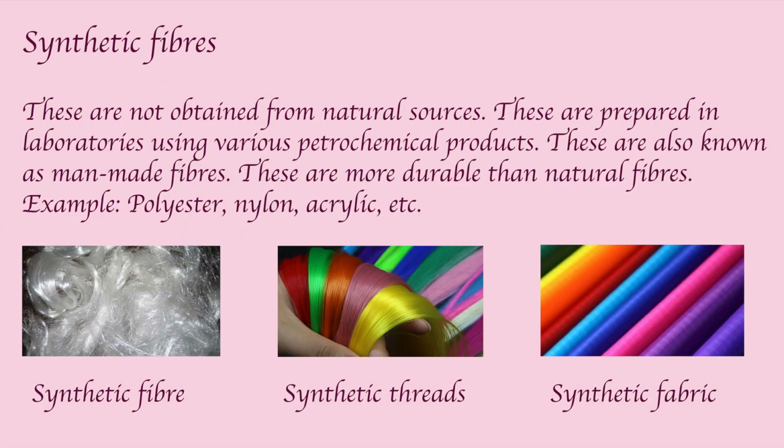Now we will see synthetic fibers. These are not obtained from natural sources. These are prepared in laboratories using various petrochemical products. These are also known as man-made fibers. These are more durable than natural fibers. Some of the examples of synthetic fibers are polyester, nylon, acrylic, etc. Most of the synthetic fibers have a shiny texture and some are elastic in nature.